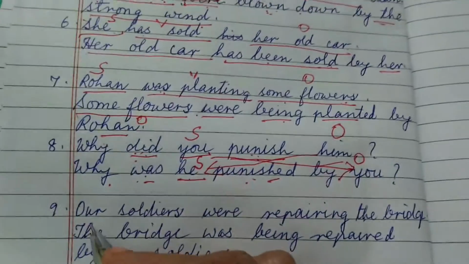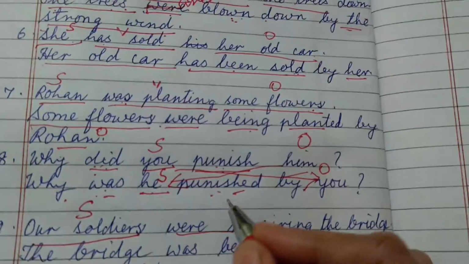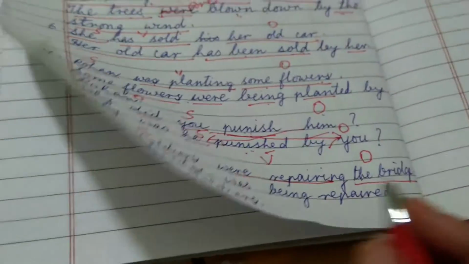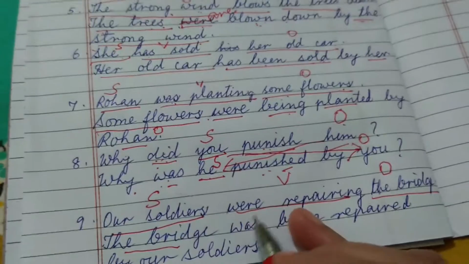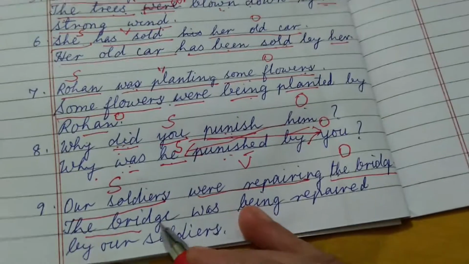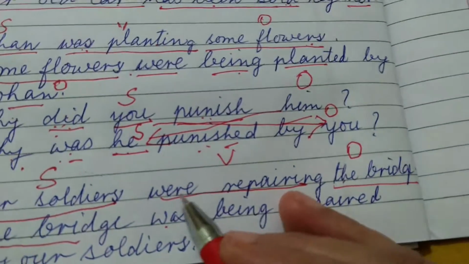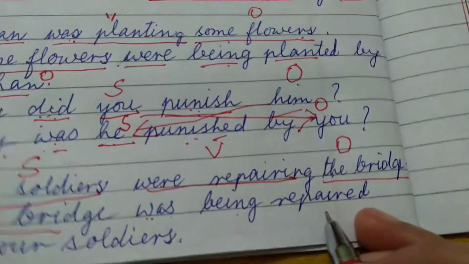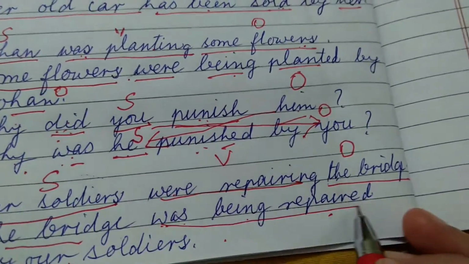Next, our soldiers were repairing the bridge. Our soldiers is the subject, were repairing is the verb. Were repairing what? The bridge, the object. Now this will be your new subject, the bridge. Soldiers is plural, so were would be written, but the bridge is singular, so was, then was being repaired. Were repairing has become was being repaired: was, were plus being plus the third form of the verb, by our soldiers.